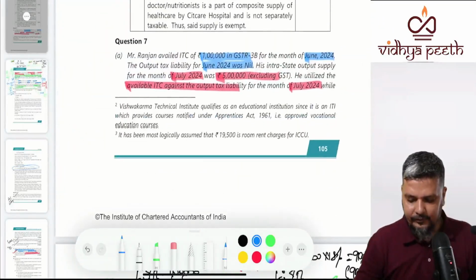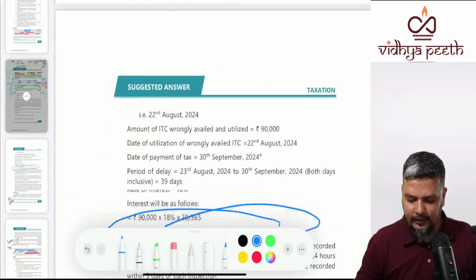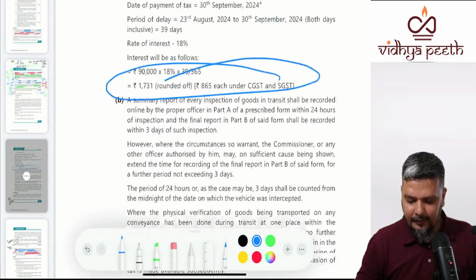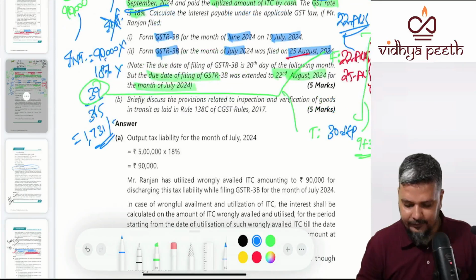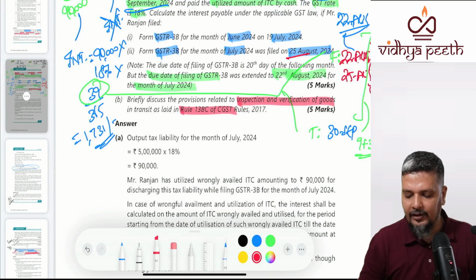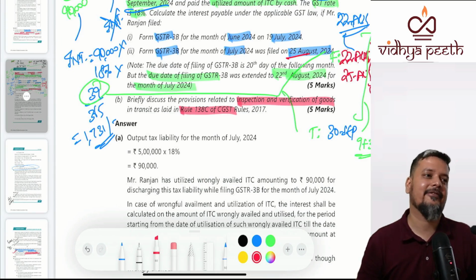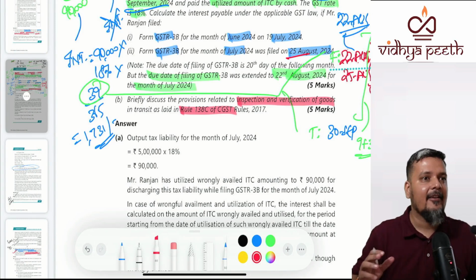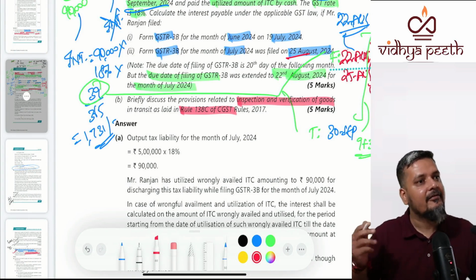Now, question 7a is over. 7b, there was 7b as well. 7b is a very simple question. 7b is for 5 marks. It asks, in the e-way chapter, what is the provision related to detailed inspection and verification? Again, this is C part. This is actually not an important area. You could have escaped the unimportant area in question 8, but this unimportant area you cannot escape. But still, if you have attended question 8, you need not worry.